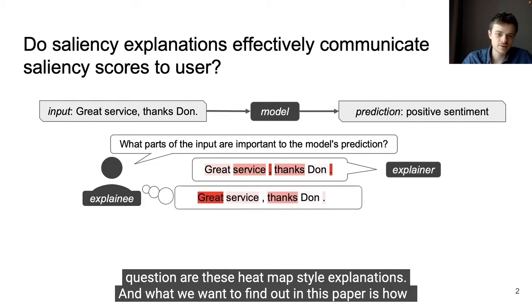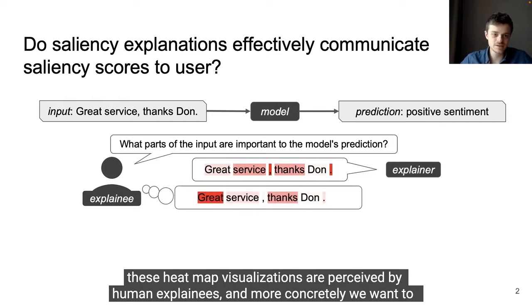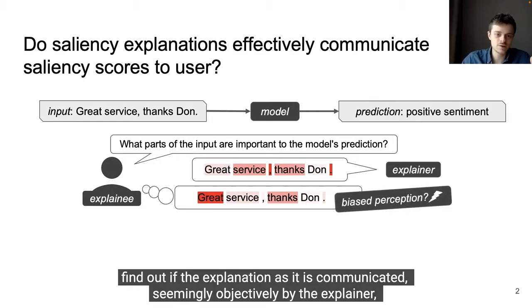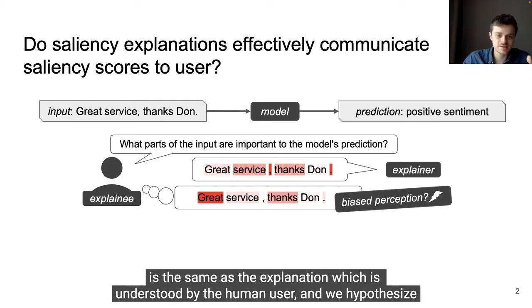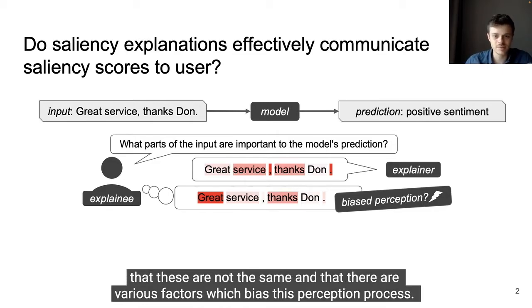And what we want to find out in this paper is how these heat map visualizations are perceived by human explainees. And more concretely, we want to find out if the explanation as it is communicated seemingly objectively by the explainer is the same as the explanation which is understood by the human user, and we hypothesize that these are not the same and that there are various factors which bias this perception process.